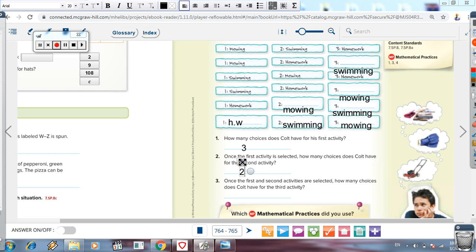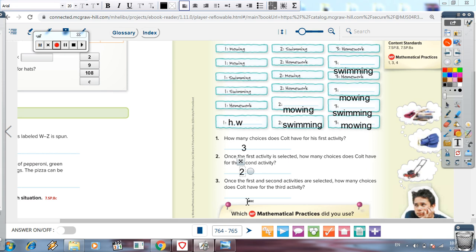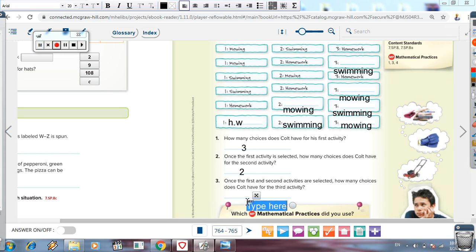Then he takes homework and then swimming, and how many choices does he have for the third one? He has only 1 choice. Then what we must write here is only 1 choice.